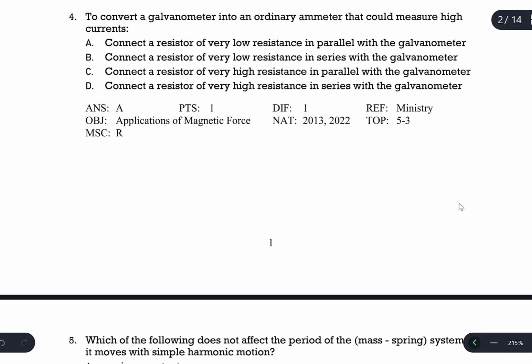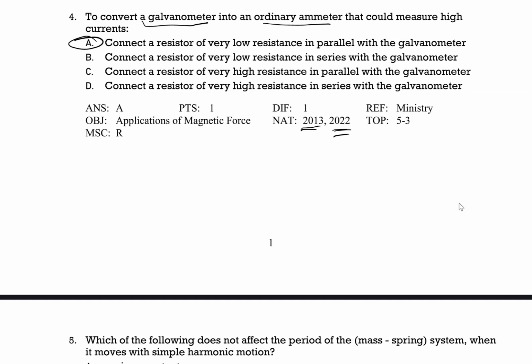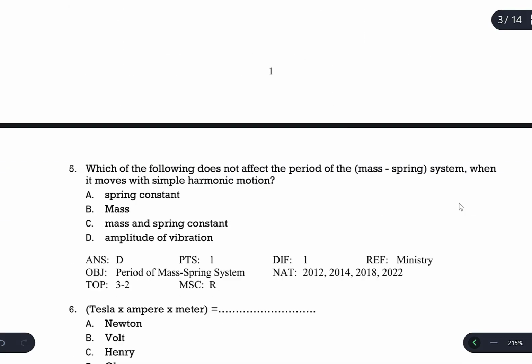Question number 4 is twice asked, ministry 2013, 2022. It's about how to convert a galvanometer into an ammeter. We are going to convert a galvanometer into an ammeter by connecting a very low resistance in parallel with the galvanometer. So it is A, and this question is exactly explained in this book in this way.